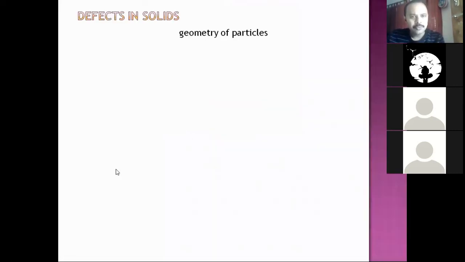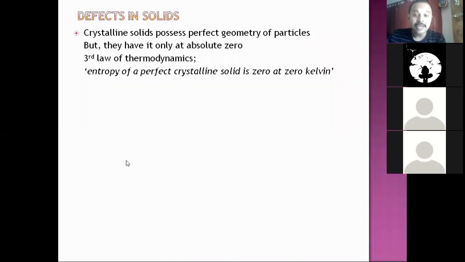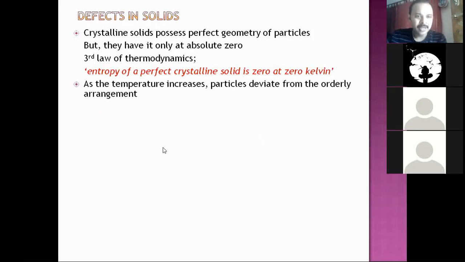We say solid particles will be neatly arranged. There will be a perfect geometry in crystalline solids. That's all fine, but under normal conditions of temperature and pressure, there won't be perfect geometry. That means particles deviate from the perfect geometry. Perfect geometry should exist only at 0 Kelvin as per the third law of thermodynamics. So under normal conditions of temperature and pressure, what happens?